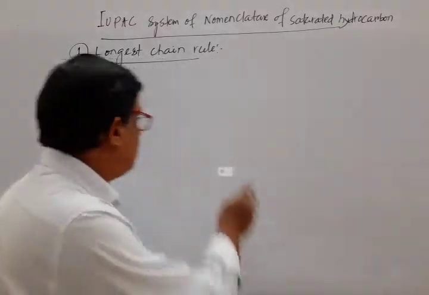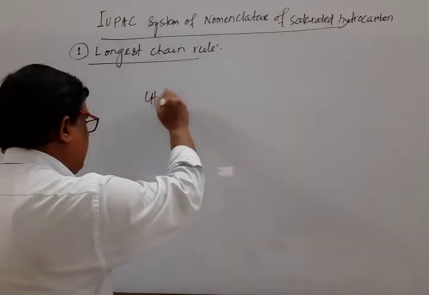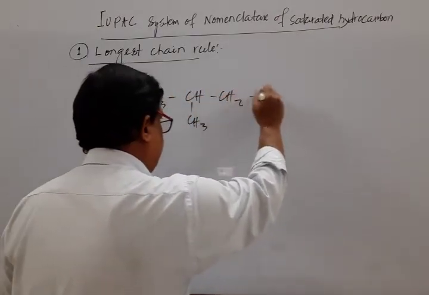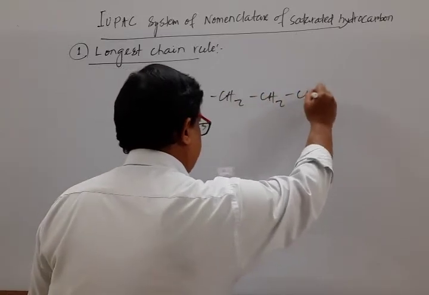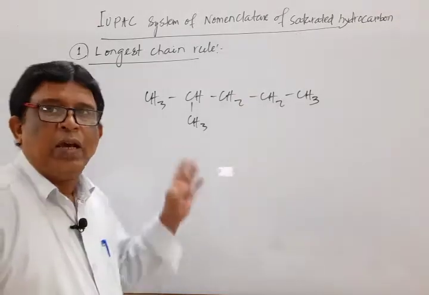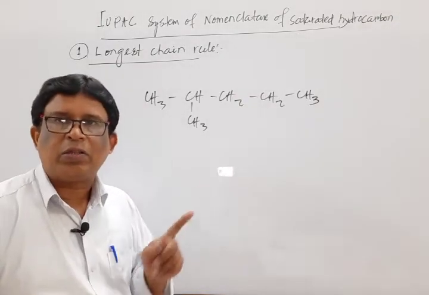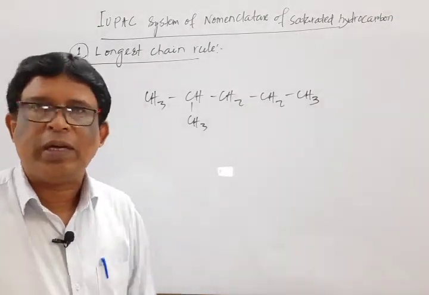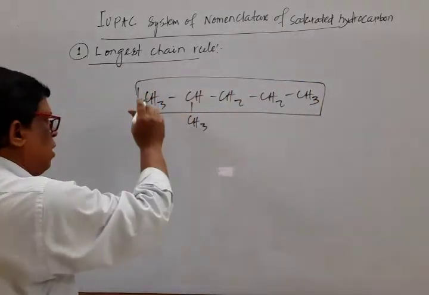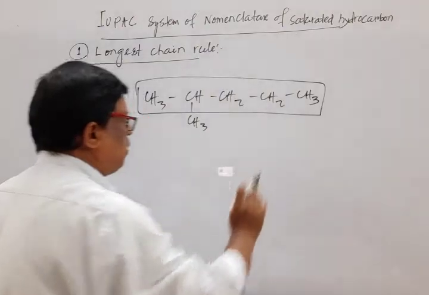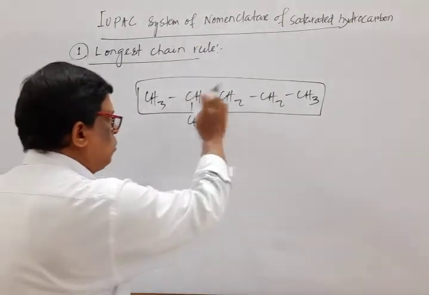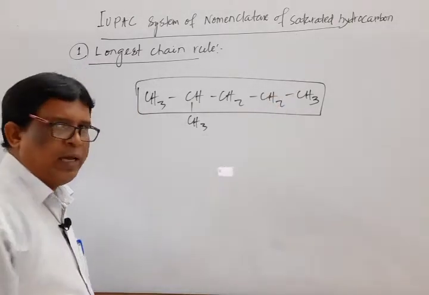For example, mark that. I write one formula. This one is a structure. One important thing while writing the structure, tetracovalency is to be noted. So now mark that. It is a straight chain, 1, 2, 3, 4, 5. One may select it as the main chain, or one may select 1, 2, 3, 4, 5 as the main chain.